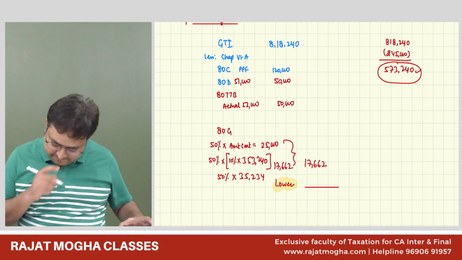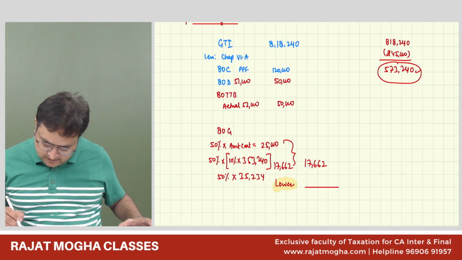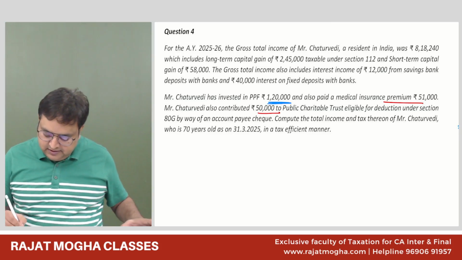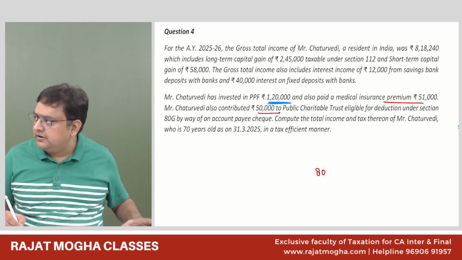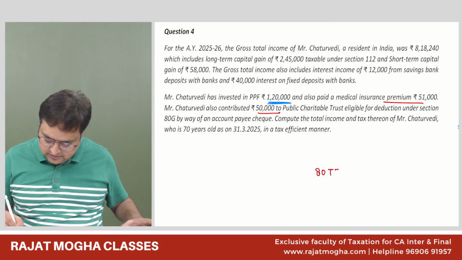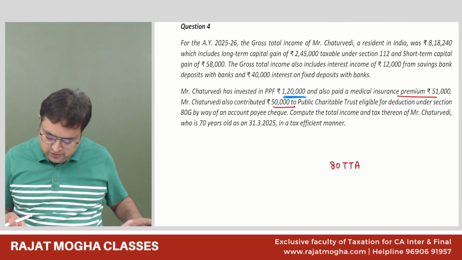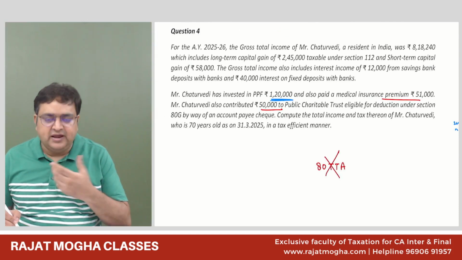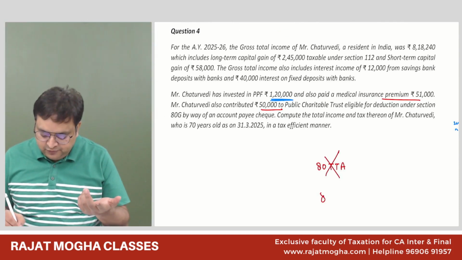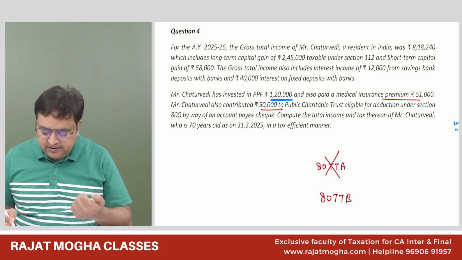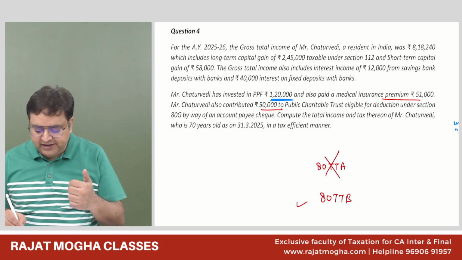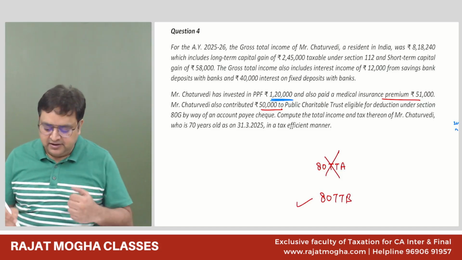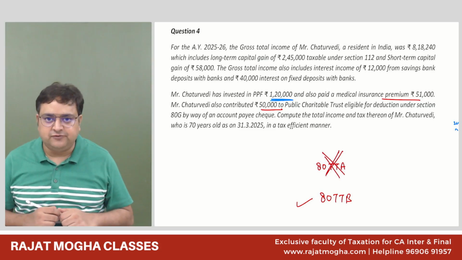Sir, what happened to the 12,000, sir? 80TTA. See, Kritan, you are asking this, na? Yes, sir. Okay. See, 80TTA he will not get. He is not eligible for it. So only 80TTB he will get. Because if you are eligible for a better deduction like 80TTB, you are not eligible for 80TTA first of all.